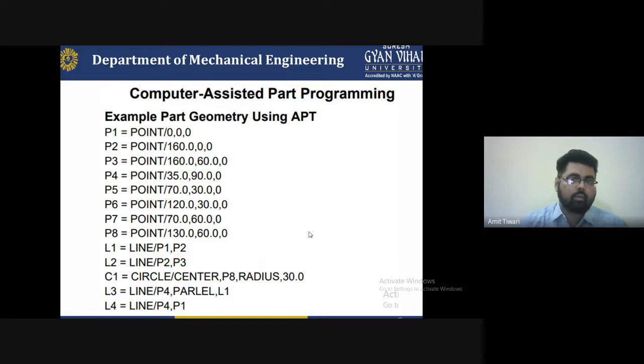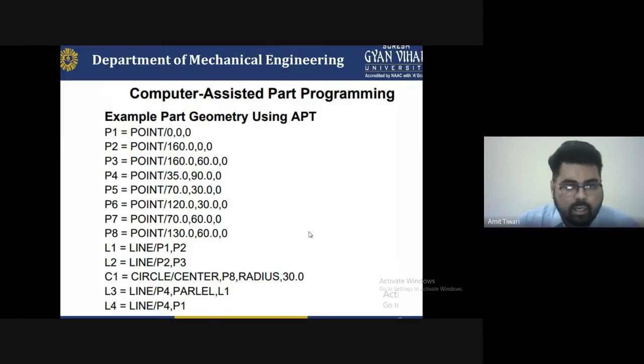We do not need to write a program for the z-axis because it is not a 3D diagram. So P1 is point slash 0, 0, 0. It indicates that all the axes are at the 0 position. Second is P2, point slash 160.0 comma 0.